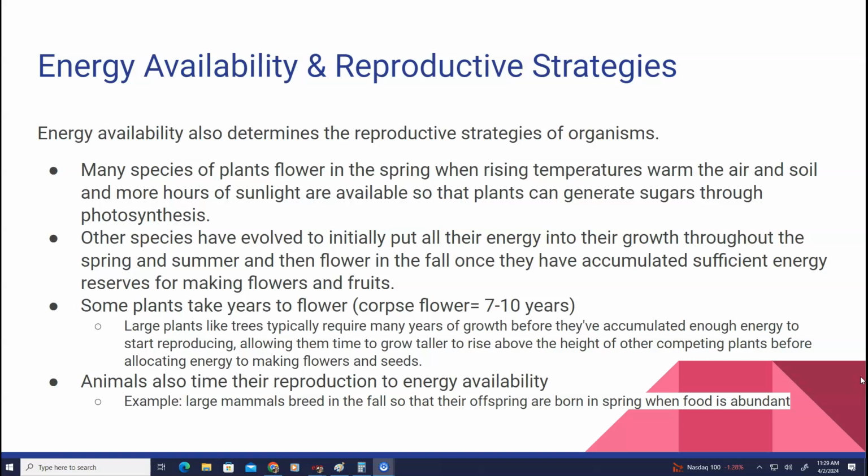I moved into my house 3 years ago and I planted a lilac bush, and I have never gotten flowers on that bush yet. So I'm hoping this year will be the year. We shall see. It's had 3 years to grow and get that energy.